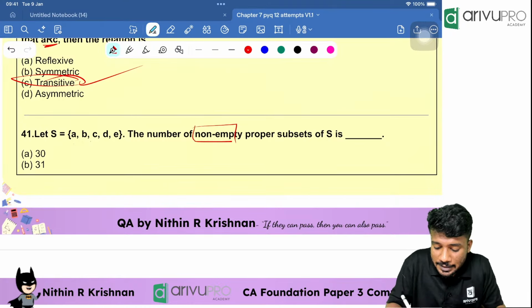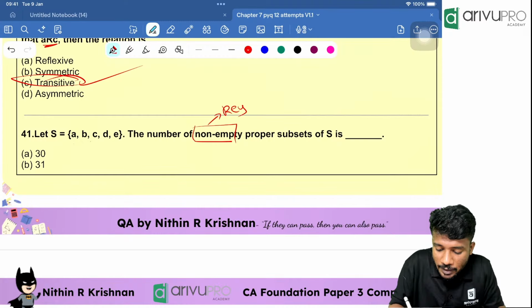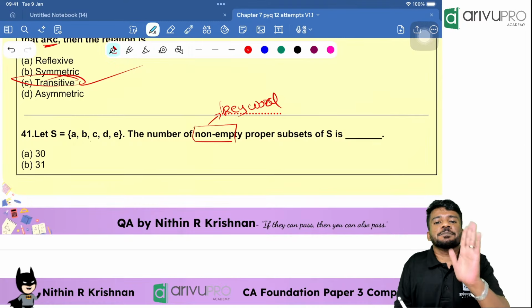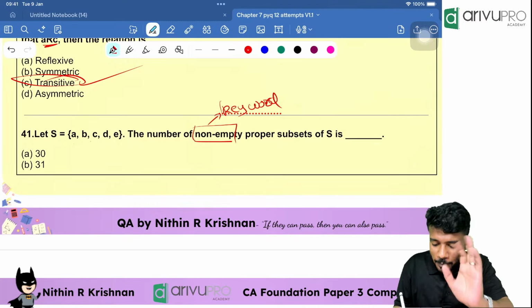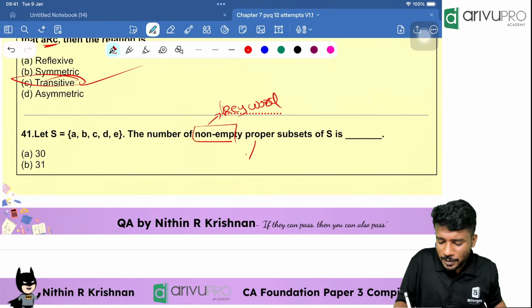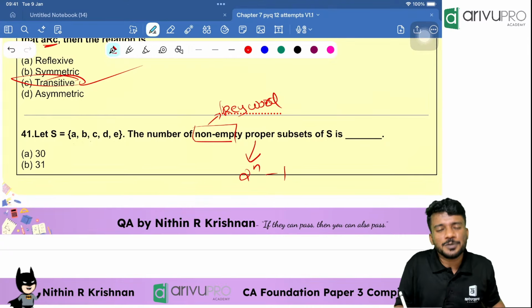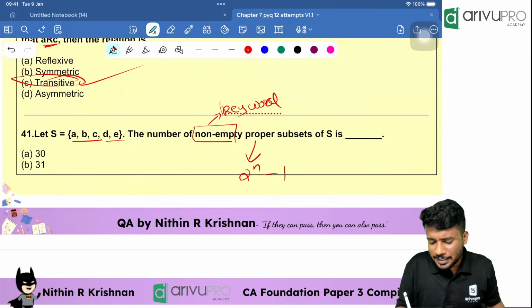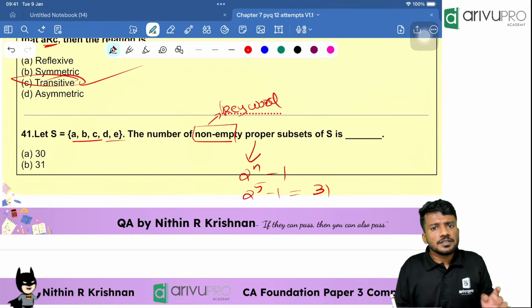Then, let S be equal to {A, B, C, D, E}. The number of non-empty proper subsets. This is a keyword over here. People, keyword. Non-empty means we should not consider the empty set or null set in the proper subsets. What is the normal formula for proper subsets? 2 raised to n minus 1. How many elements are there? 5 elements are there. 2 raised to 5 minus 1, which is nothing but 31. Correct? 31 subsets are there.